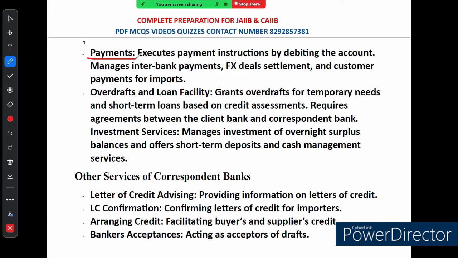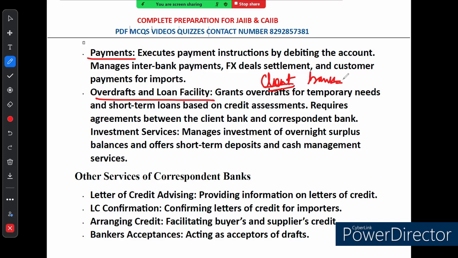Sometimes under account services, they also provide overdraft and loan facility. Sometimes banks need a little extra help with cash flow, and that is where overdraft and loan facility come in. Correspondent bank can grant overdraft for temporary need or even provide a short-term loan, all based on a credit assessment. Of course, this does not happen automatically. It requires an agreement between the client bank and the correspondent bank. Right, it is all about making sure that the banks have the financial flexibility they need to keep things running smoothly.